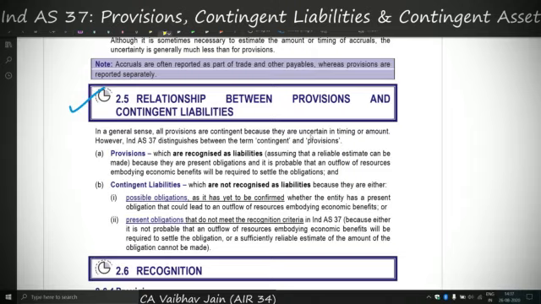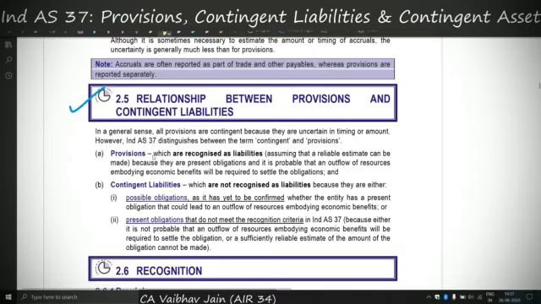But in case of contingent liabilities, there can be a possible obligation due to occurrence or non-occurrence of events not wholly within the control of the entity, or, like provisions, there can again be a present obligation arising due to past events. But in that case, there are two subsets: either the outflow of economic resources is not probable, or if it is probable, then it cannot be measured reliably.